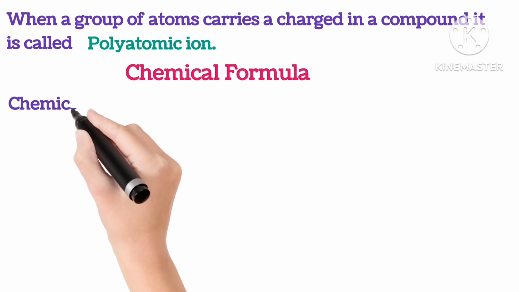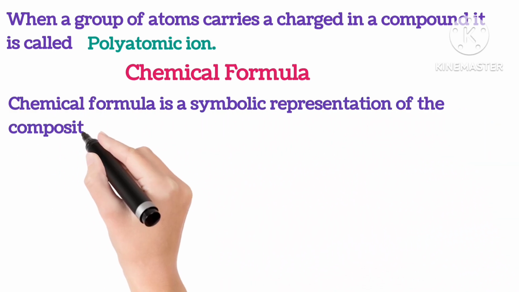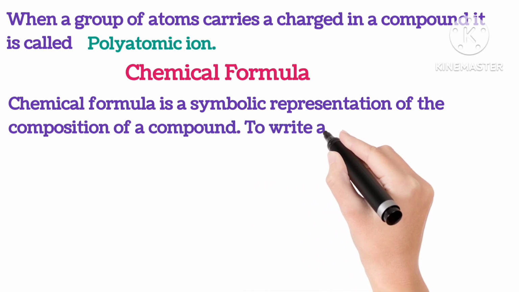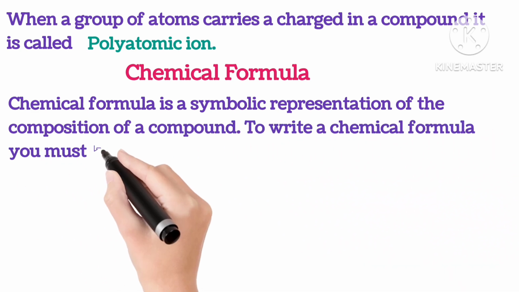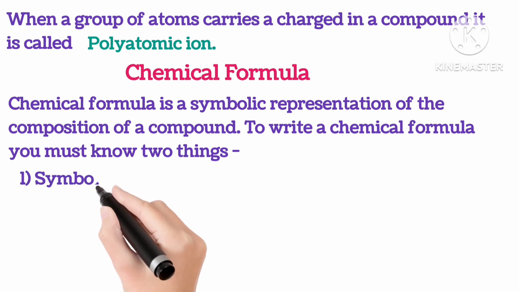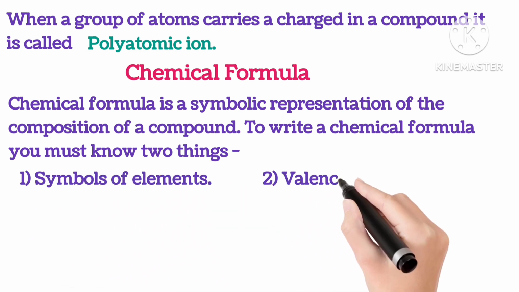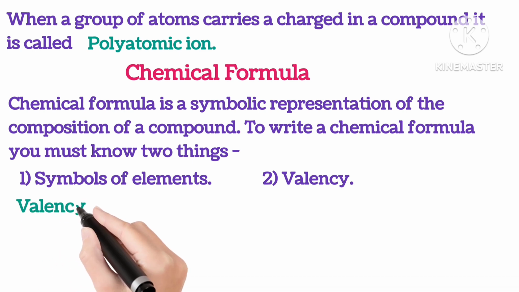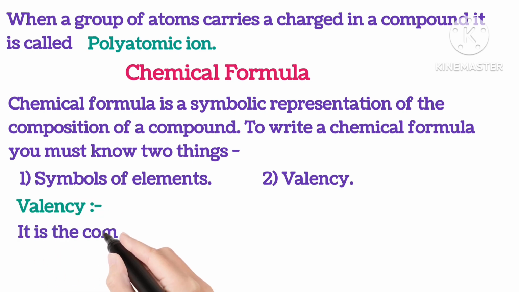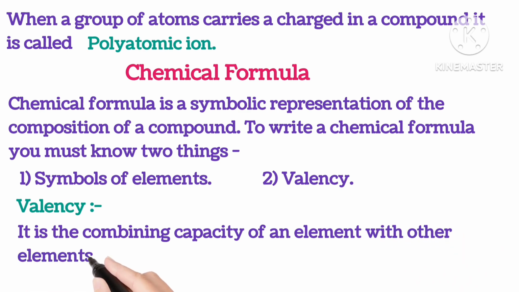Chemical formula. A chemical formula is a symbolic representation of the composition of a compound. To write a chemical formula, you must know two things. First is the symbol of the element and second is the valency. What is valency? It is the combining capacity of an element with the other element.